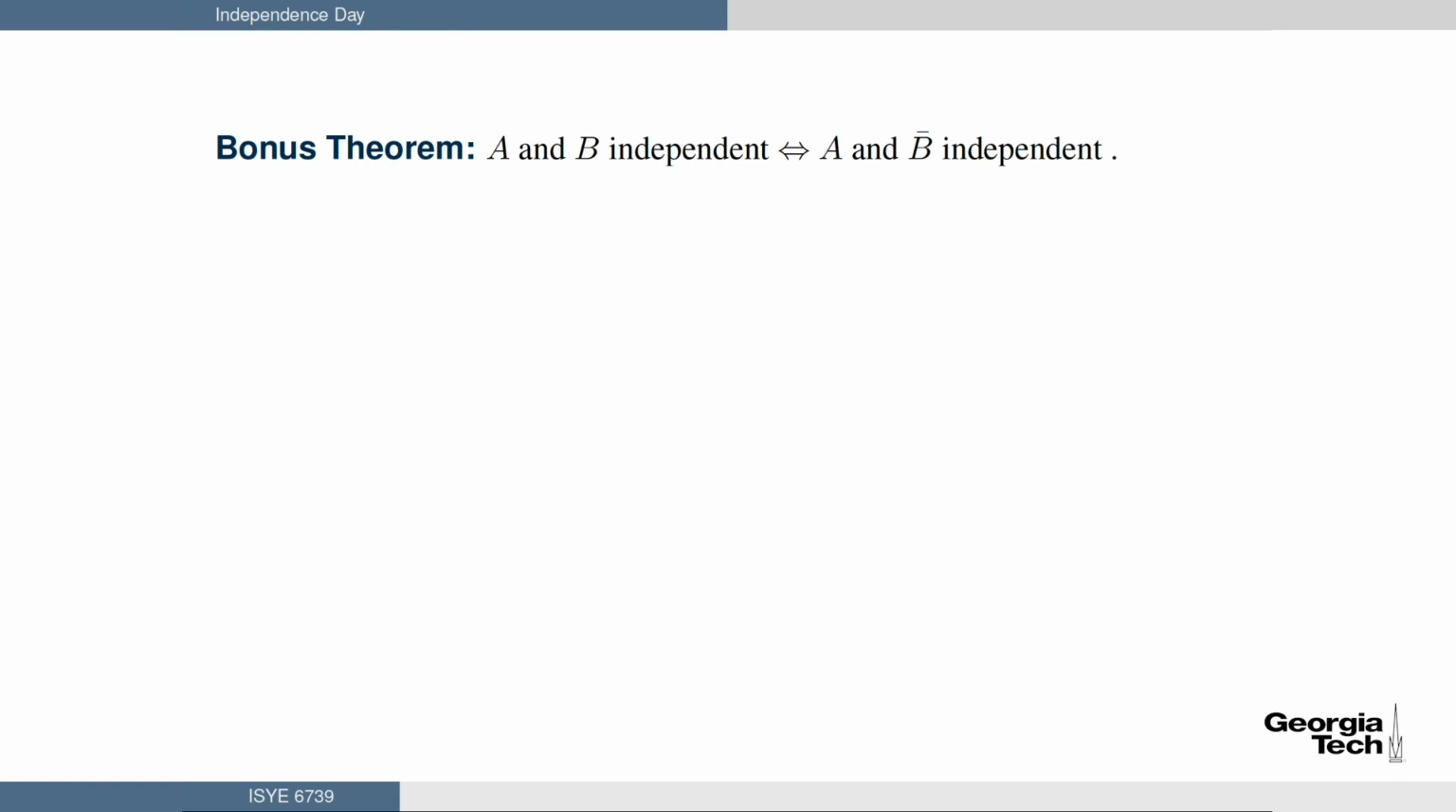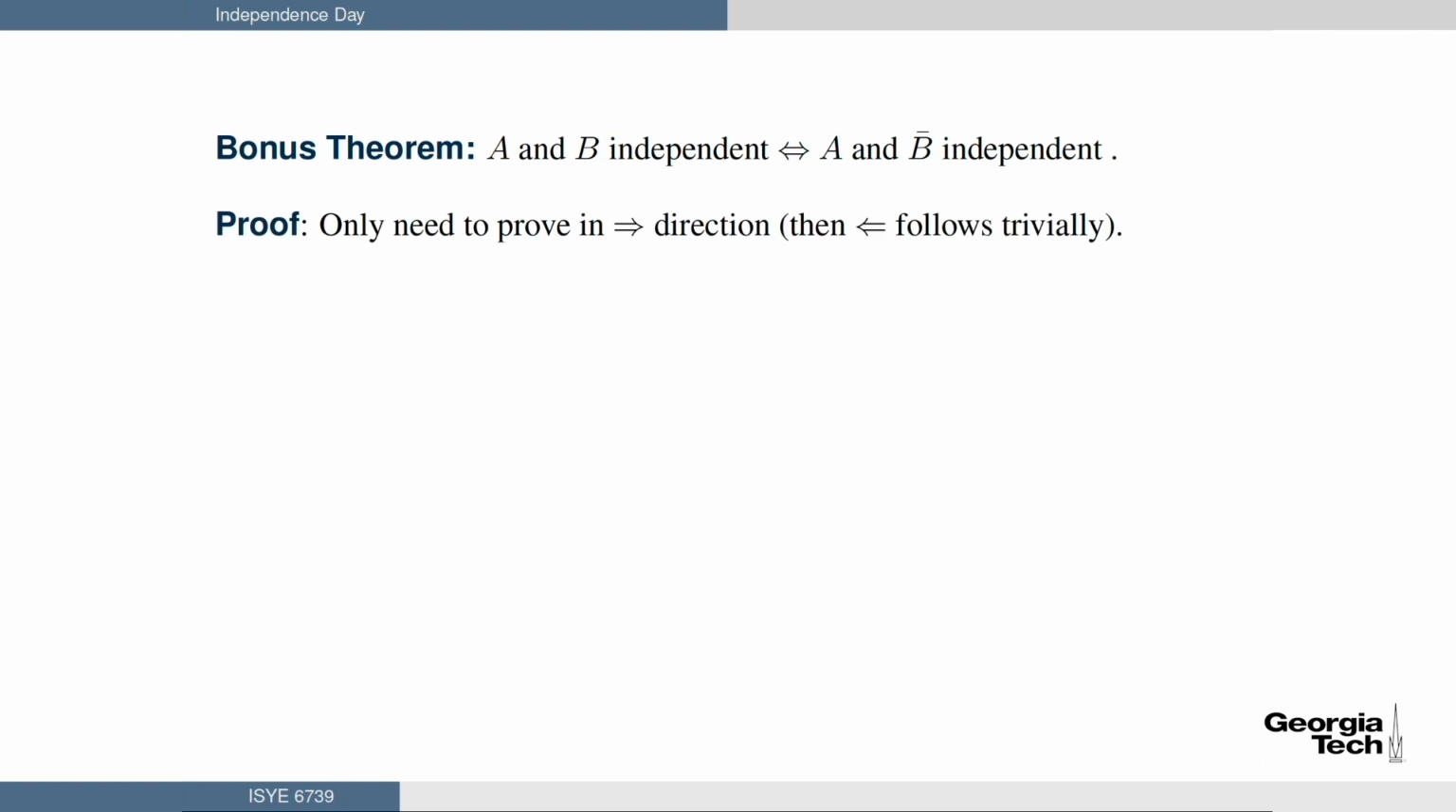Here's a bonus theorem. A and B are independent if and only if A and the complement of B are independent. So I'm going to actually prove this. This is sort of a bonus proof. We're only going to prove it in the left to right direction, because the right to left direction follows trivially after that. Okay, so I'm only going to do it one way.